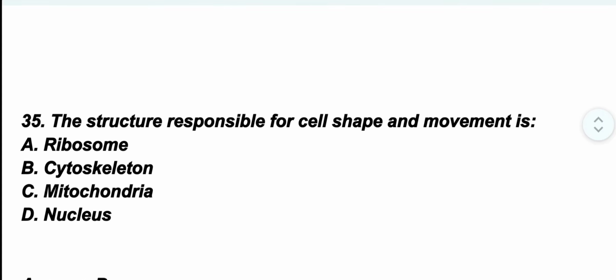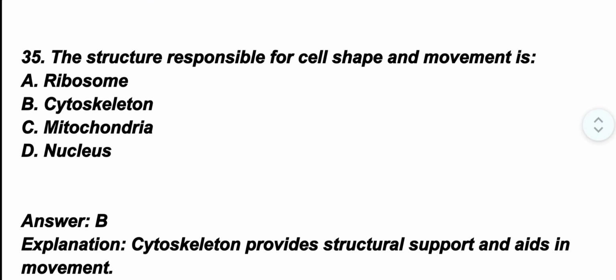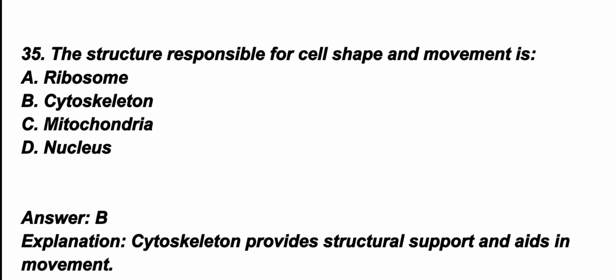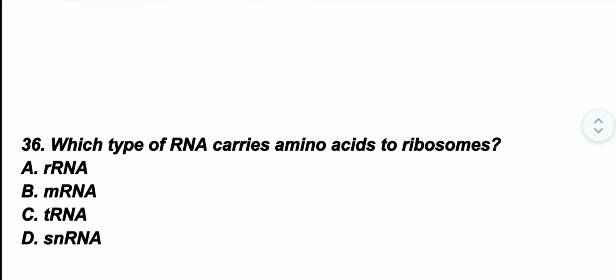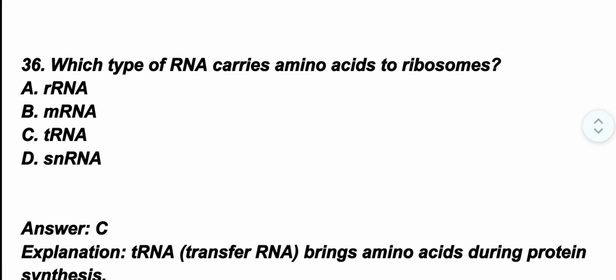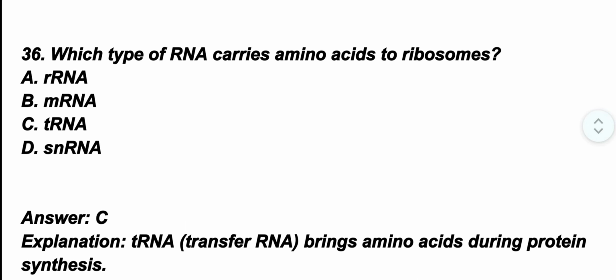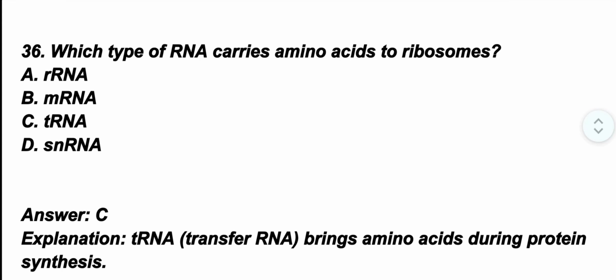Question number 35. The structure responsible for cell shape and movement is? The correct option is option B, cytoskeleton. Cytoskeleton provides structural support and aids in movement. Question number 36. Which type of RNA carries amino acids to the ribosome? The correct option is option C, tRNA, as transfer RNA brings amino acids during protein synthesis.